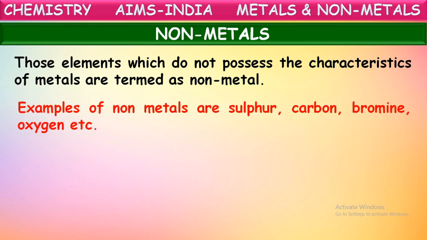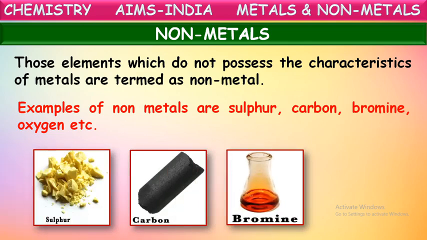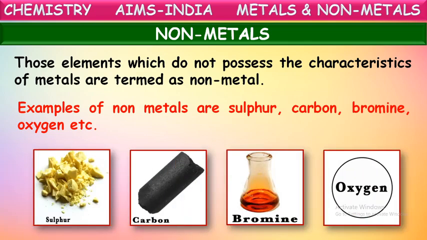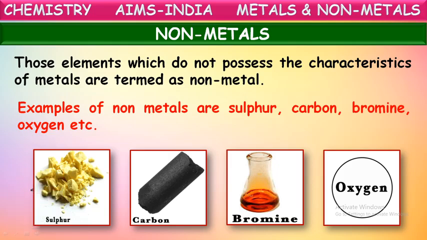For example, sulfur, carbon, bromine, oxygen, these are all examples of non-metals. They do not possess the properties of metals.